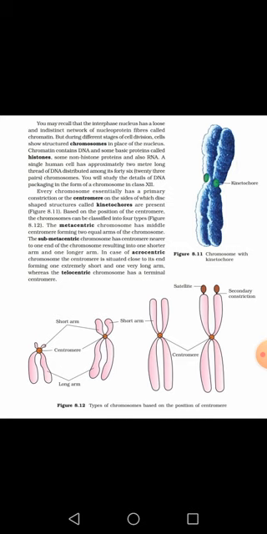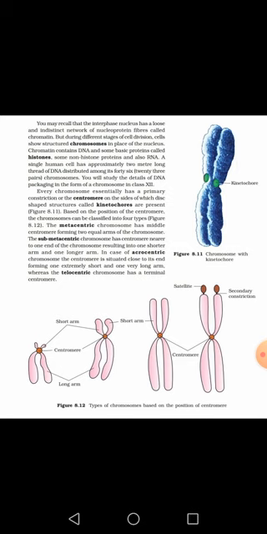So the nucleus does not appear clearly in the phase of cell division. Only the chromosomes are going to be visible. And if we talk about the chromosomes, we can say that chromosomes are the condensed form of the chromatin fibers.